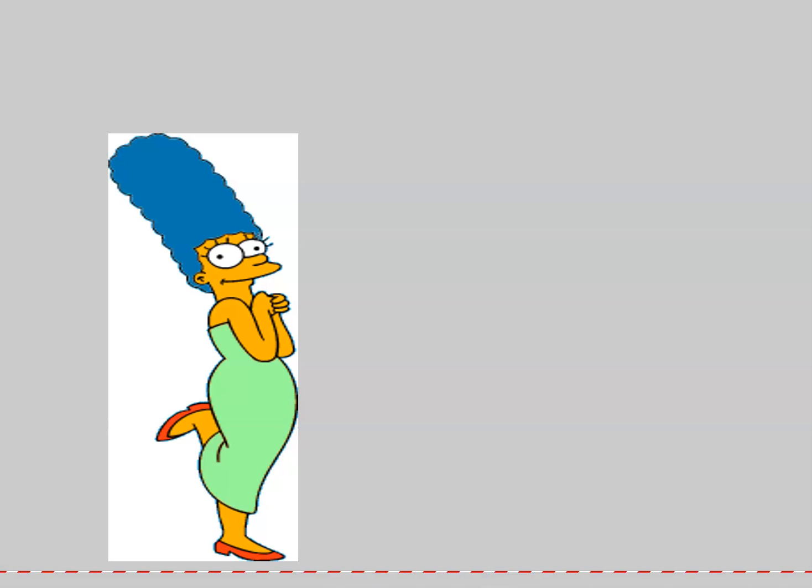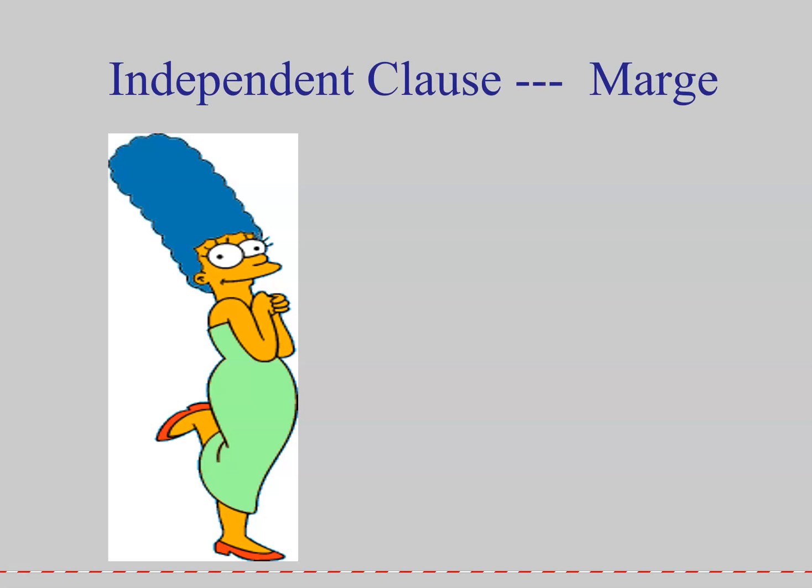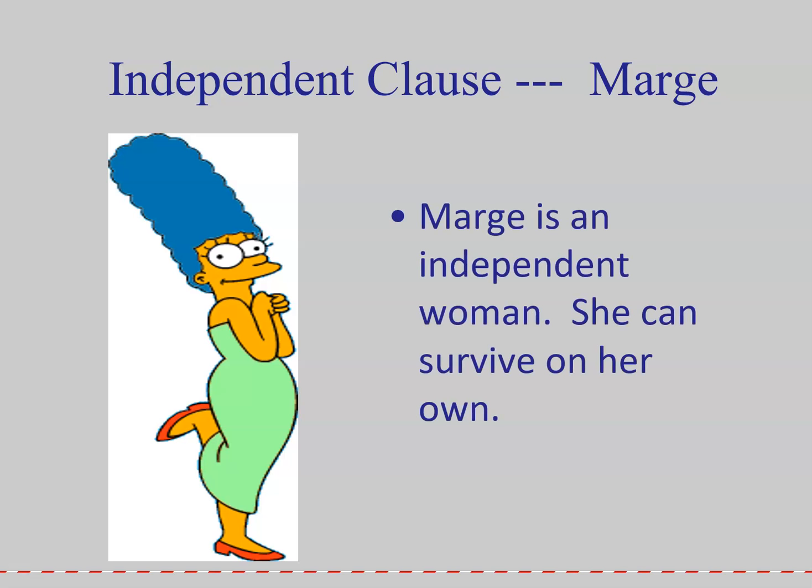So we're going to start off and take a look at Marge. Marge is an independent clause. The reason why Marge is an independent clause is because Marge is an independent woman. She can survive on her own. She can feed herself, clothe herself, cook for herself, and take care of everybody else in the house. So Marge is an independent clause.